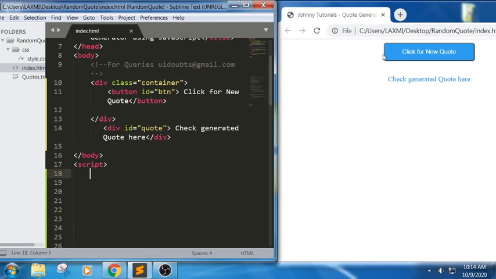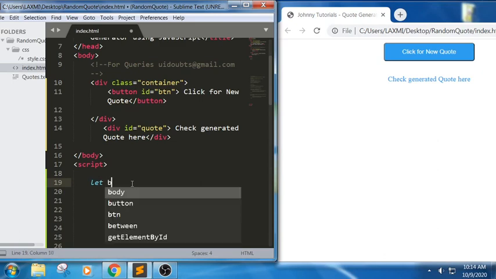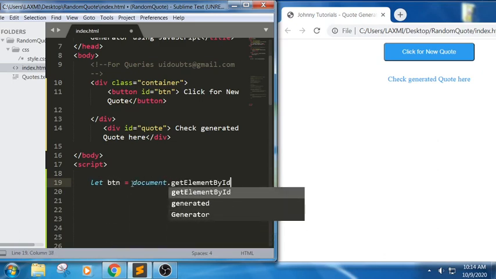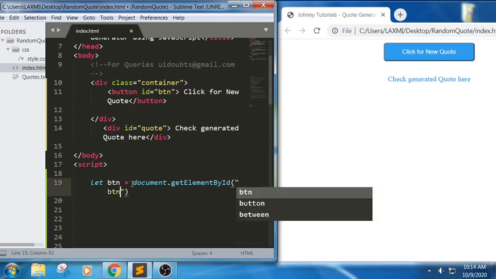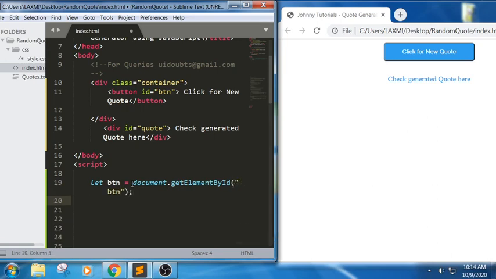When the user clicks on this button, it should be able to change this quote. First thing, let us read the element. Dot get element by id button, and I just want to have this output here.